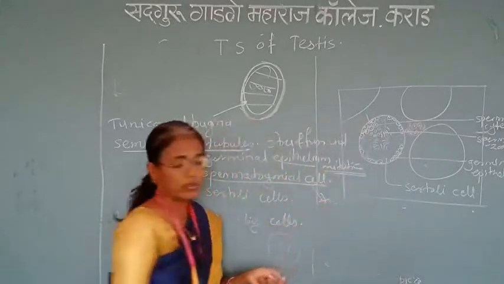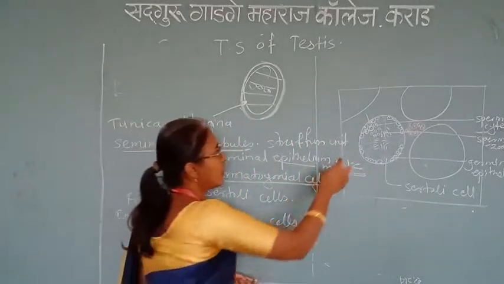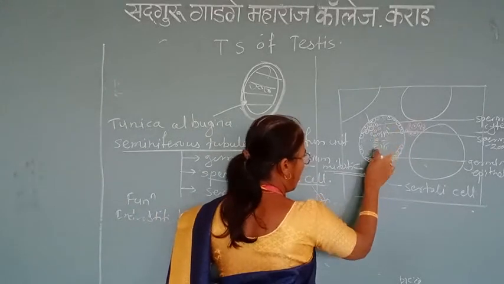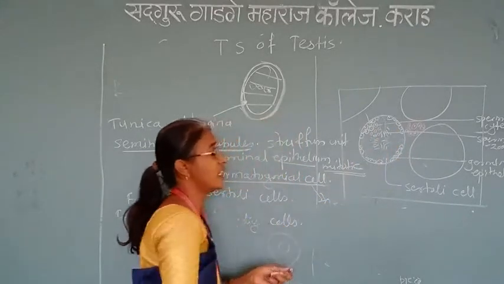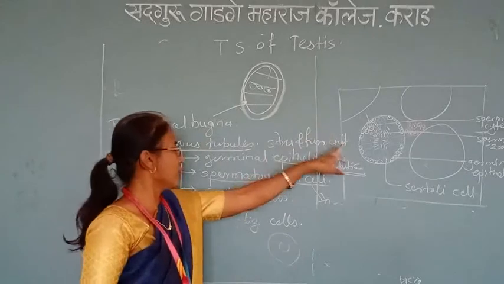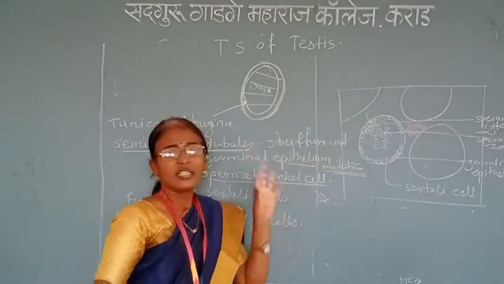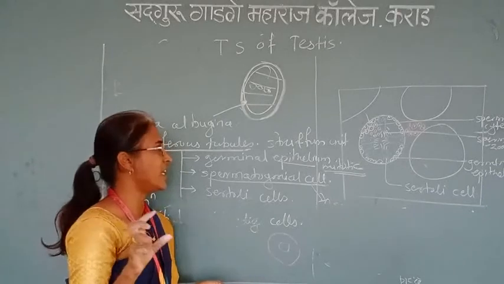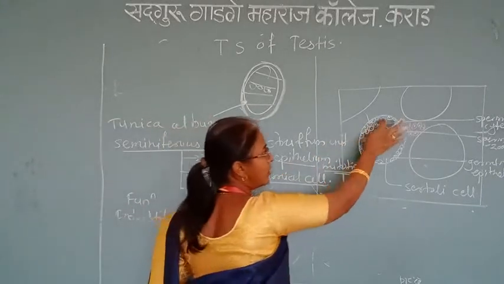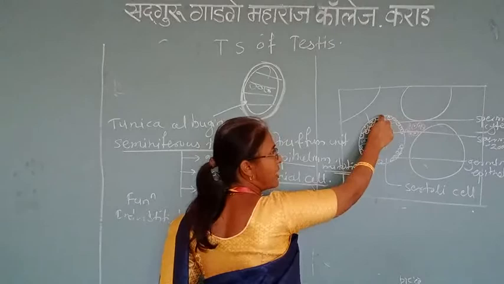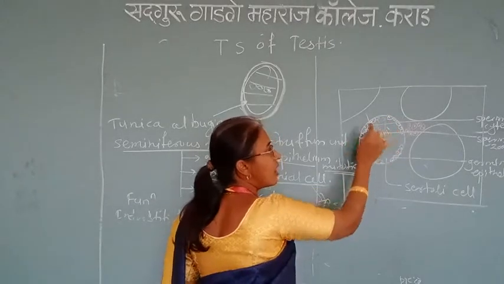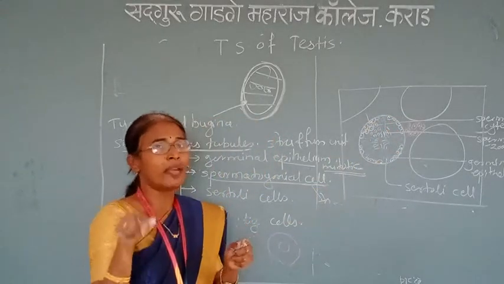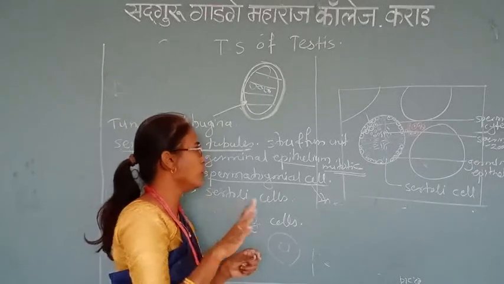Here in the diagram we can see the yellowish color, that is part of the seminiferous tubule, which is nothing but the Sertoli cells. These are somewhat columnar or irregularly shaped cells, based on the basement membrane, and their apical end is free in the lumen of the seminiferous tubules.